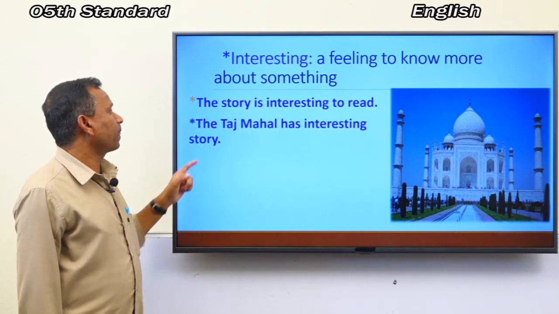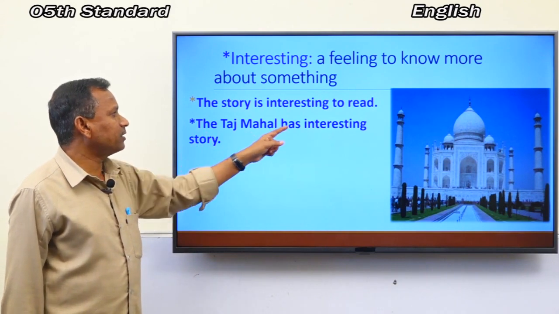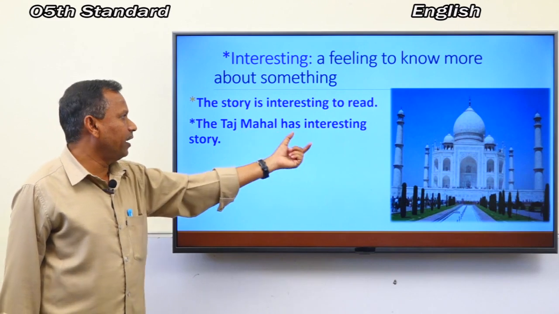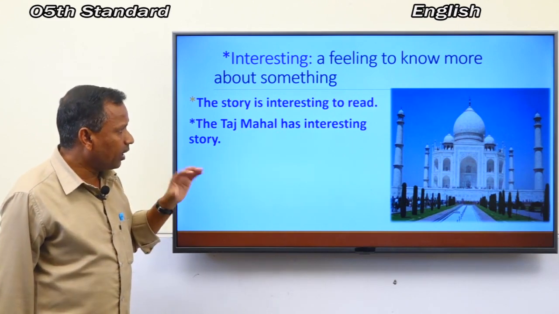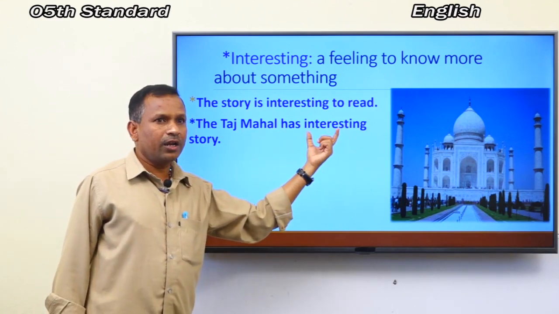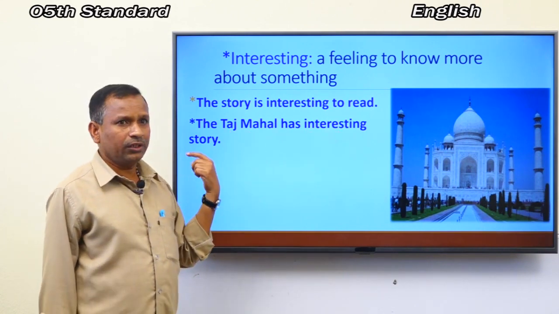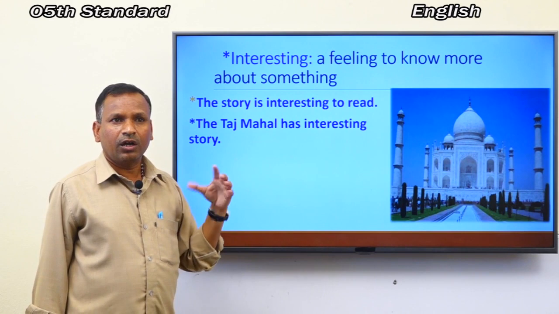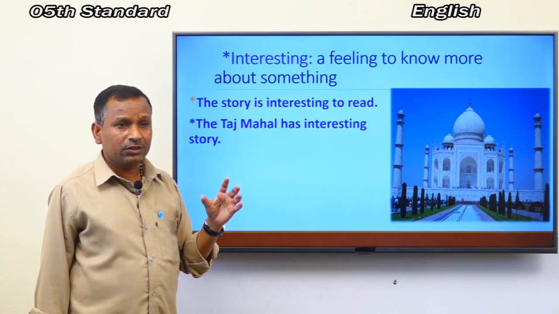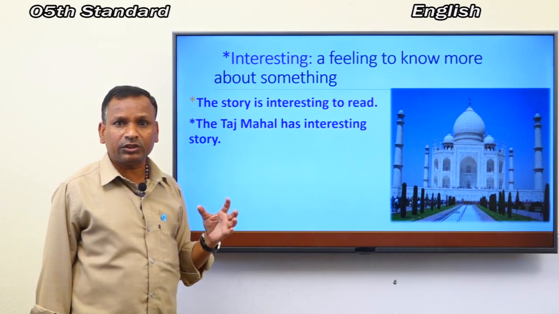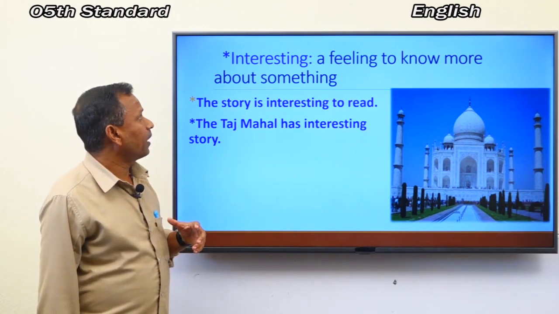The Taj Mahal has an interesting story. Here also the word interesting is used in this sentence. Did you understand how we can use new words and make sentences? Okay.